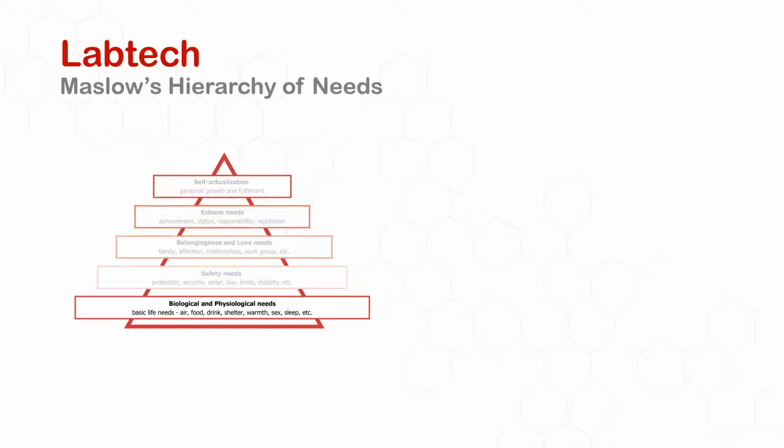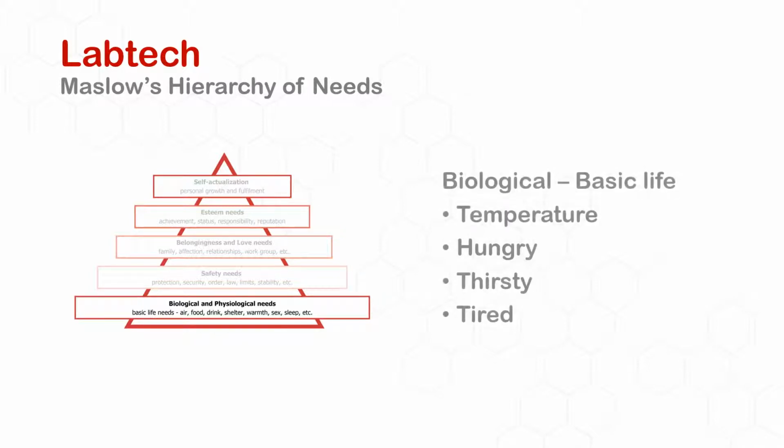Okay, so if we look at the bottom of the pyramid, the first tier in the hierarchy is the biological. And that's basically things that keep us alive in its simplest sense. But in our environment, you could think about it as simple things like, is the room temperature correct? Is it hot? Is it cold? Am I hungry? Did I have breakfast this morning? Am I thirsty?